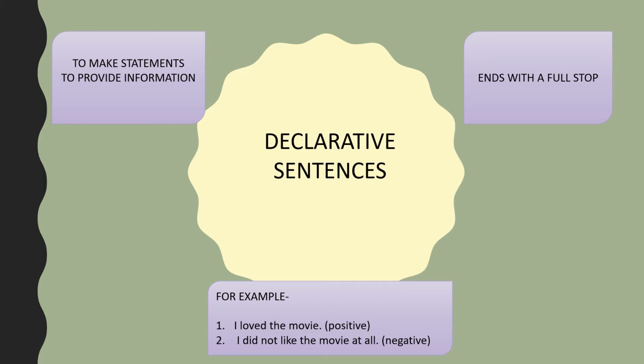For example, I love the movie and I did not like the movie. Now you can see that there is a difference. One is conveying some positive information, one is talking about something negative. Now what are negative sentences? Negative sentences have expressions like no, never, not. So when you know that something is not there, that is a negative sentence. So declarative sentences can be both positive or negative, and I have listed one for both of them.